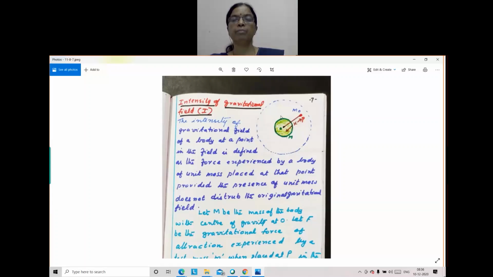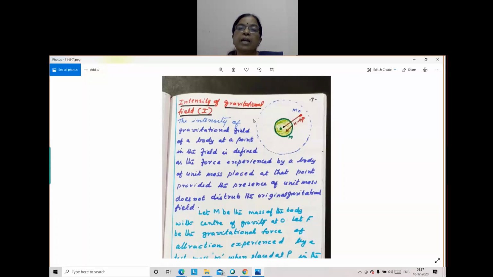Near to the body, the force acting on it will be more, because acceleration due to gravity is actually the measure of the intensity of gravitational field at that place. Intensity of gravitational field at that place is given by acceleration due to gravity at that place. Near to the surface of the Earth, it is maximum. As we go to higher altitude, acceleration due to gravity is decreasing. That means intensity of gravitational field also is decreasing. And we have to show that intensity is given by acceleration due to gravity.